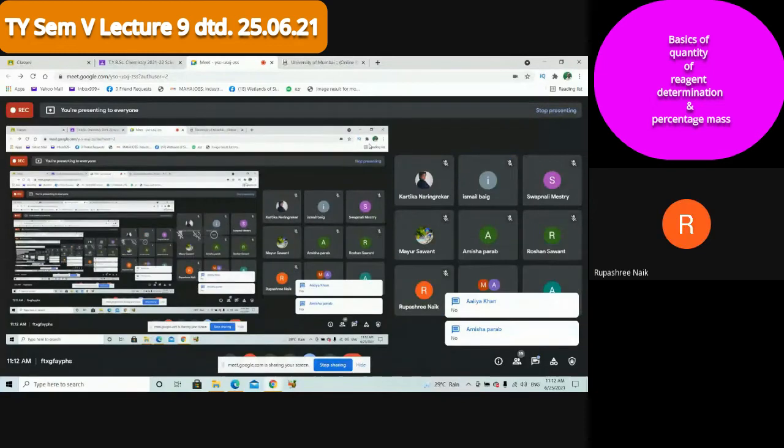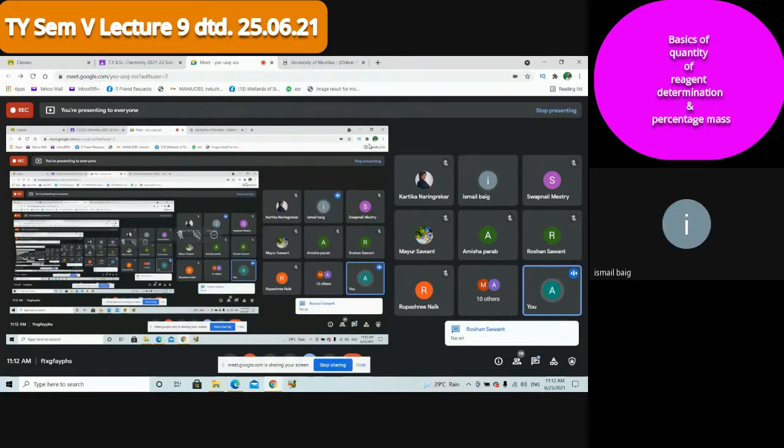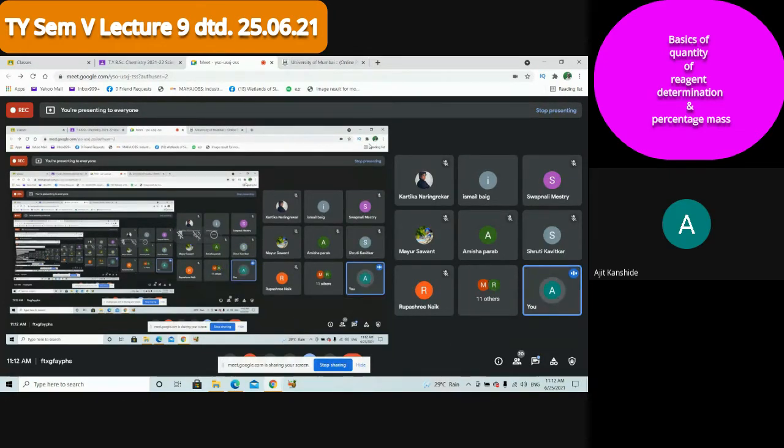Hello, sir. Yes, Ismail. That homework should be completed in how many pages? Pages is not the point. You have to find the answer clearly, with substitution, the molecular weight of these 3 compounds, and in 1 page you can complete all if you write properly. Otherwise, maximum 2 pages. Number of pages is not a restriction. Proper answer is important there. In one word? In 1 word, how can you answer? You can't answer. You have to substitute the values and find the molecular weight. You have to show the detailed calculations. I want a descriptive answer. Okay, sir.